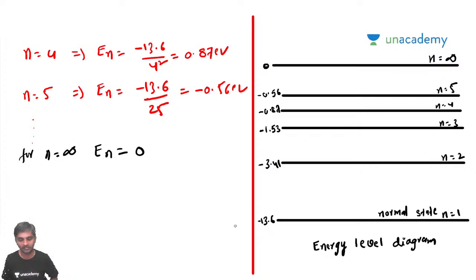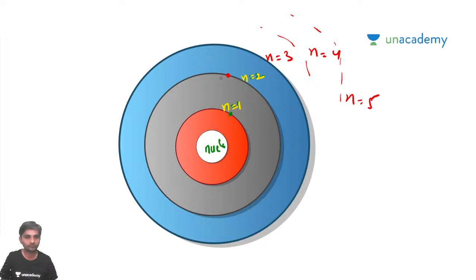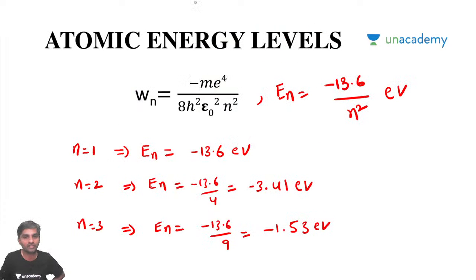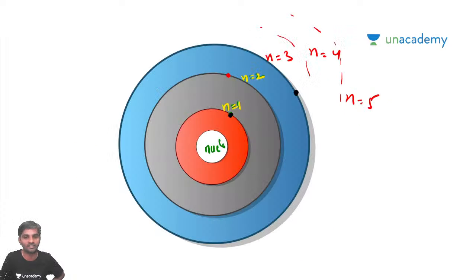If you want to detach an electron, let's say the electron is moving here, so to detach this electron, for n is equal to 3, how much is the energy? It's going to be minus 1.53 electron volts. If you apply an external energy of 1.53 electron volts, you can detach this electron from the nucleus.